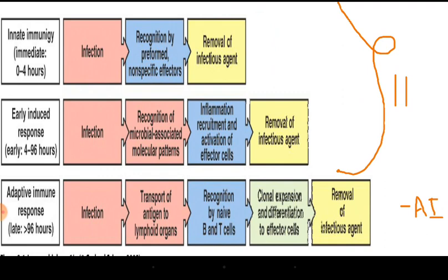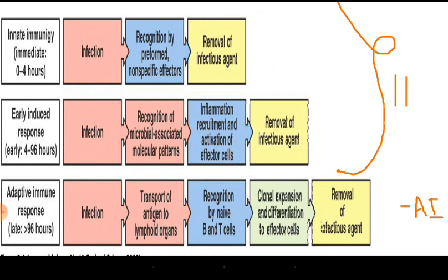Okay, but there will be specifically more number of, you can see here in the light green color, the last patch in the adaptive immunity, after recognizing the particular antigen. There is transport of antigen to the lymphoid organs, and recognition by naive B and T cells.